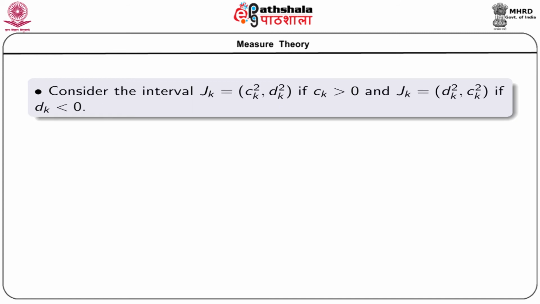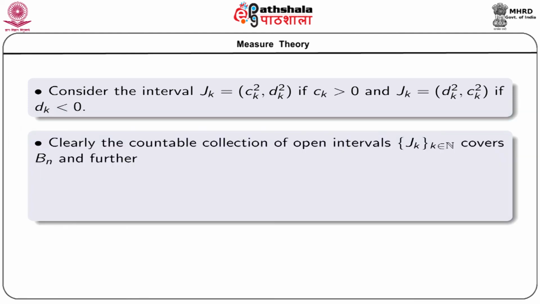Now, consider the corresponding interval formed by the squares of the endpoints, that is, we consider the interval Jk, where Jk = (ck^2, dk^2) if ck is greater than 0, and Jk = (dk^2, ck^2) if dk is less than 0. Now, clearly this countable collection of open intervals Jk covers Bn.